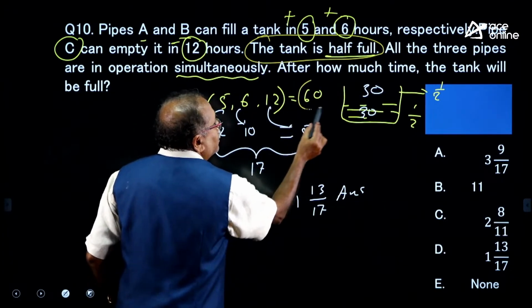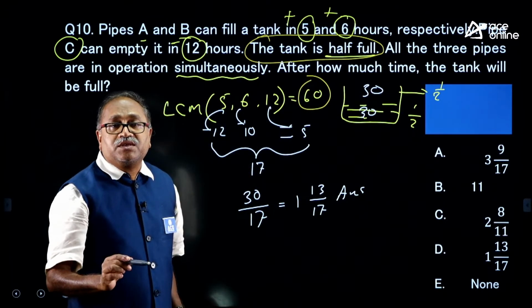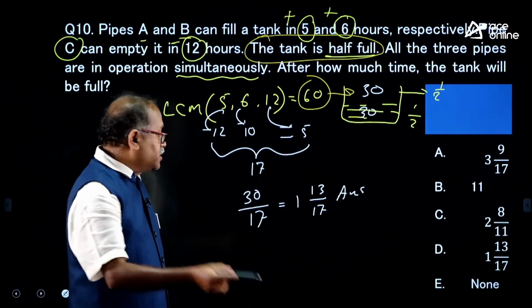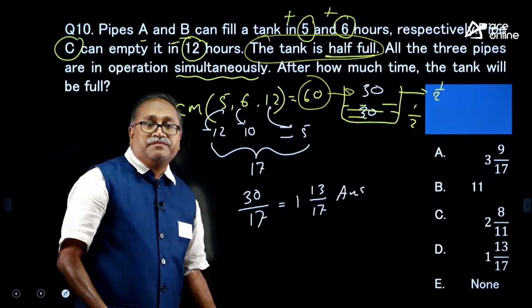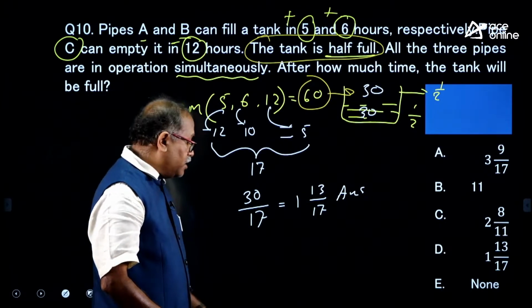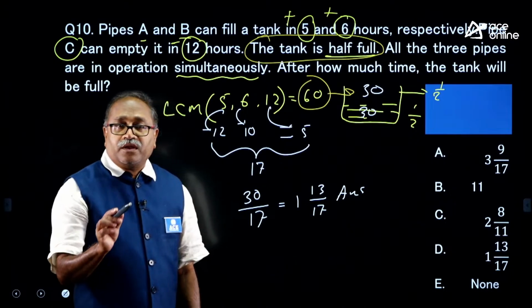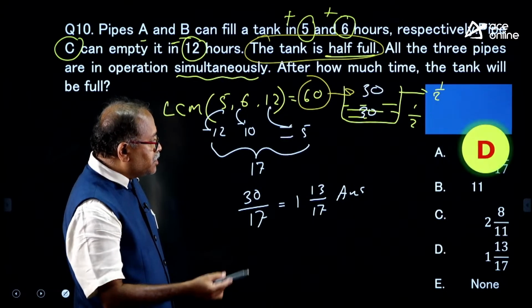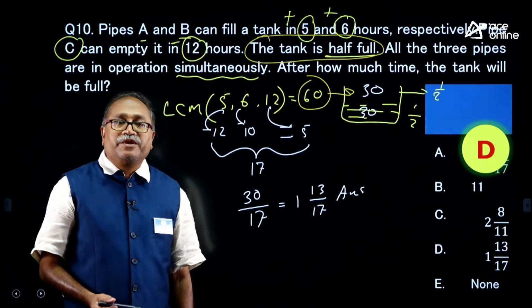So, I do not need to fill the entire 60 units, I need to fill only half of it, 30. So, 30 by 17 should be your answer. Okay friends, you are understanding it, that is an important thing for me. Option D is 1 13 by 17.